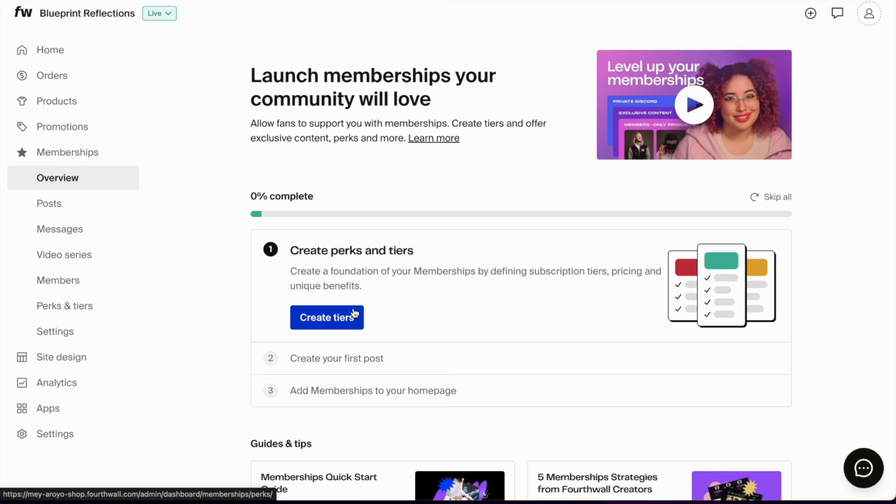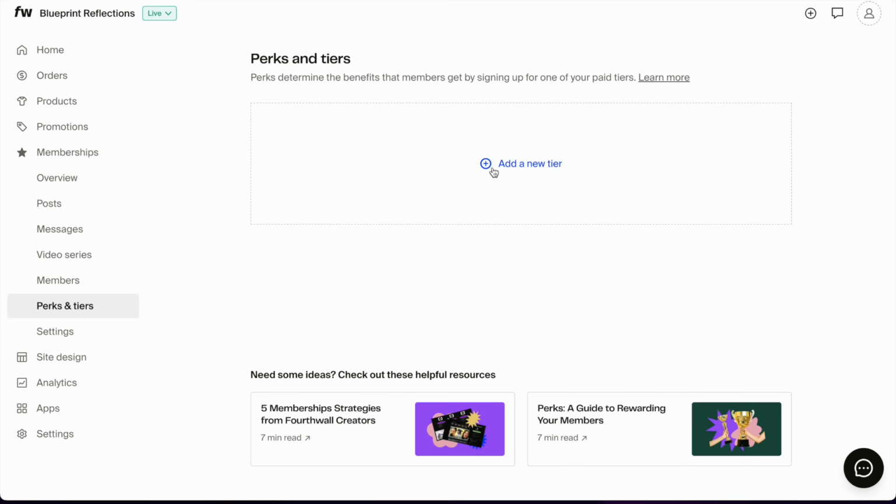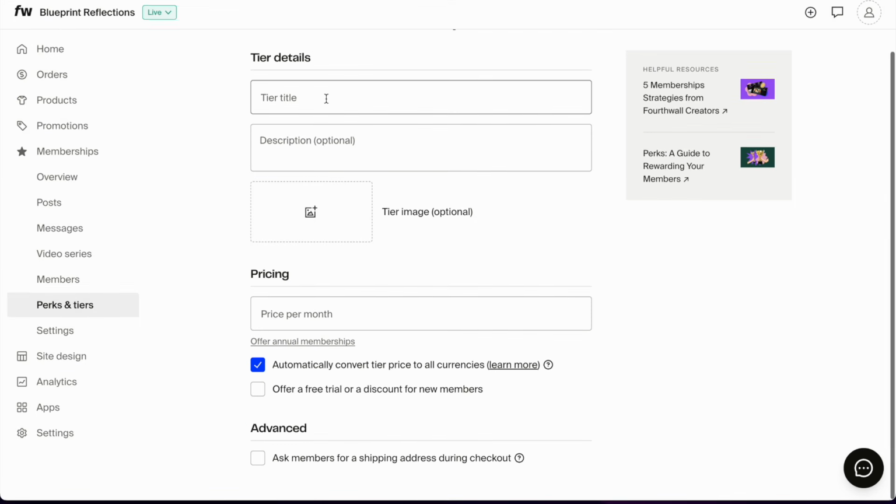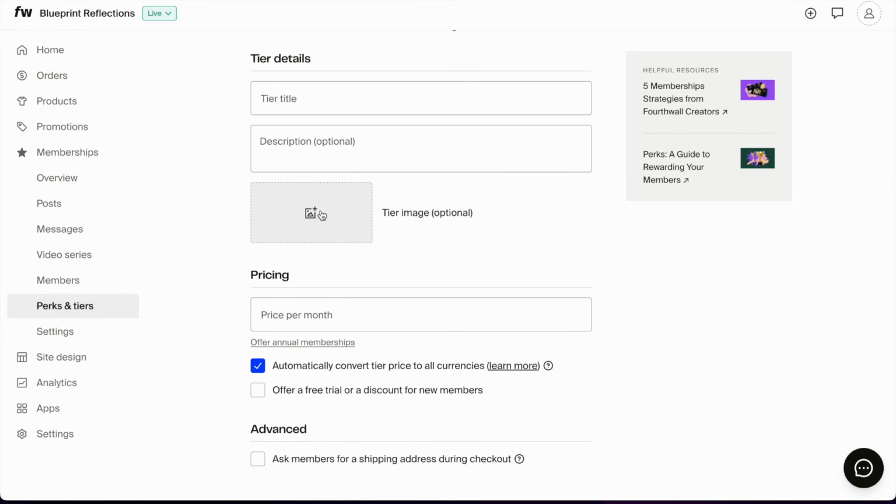You can have one tier, and that's fine too, but clicking on creating a tier, add new tier, the tier title, the description of it, an image for it if you want to, and how much people will be charged per month for this. You can also offer a free trial or a discount for new members, or ask them to put their shipping address during checkout, because maybe your membership is kind of like one of those boxes that someone gets every month, or a postcard that you send them, or something like that.